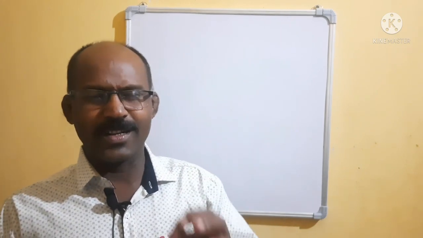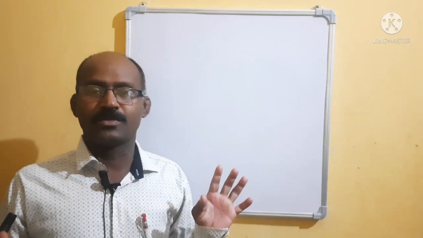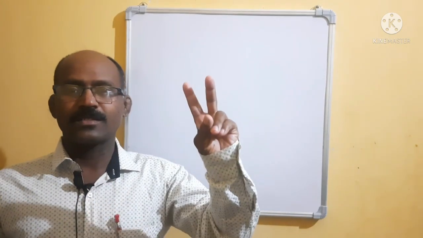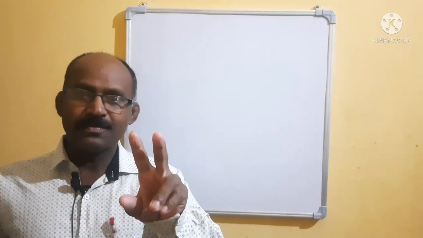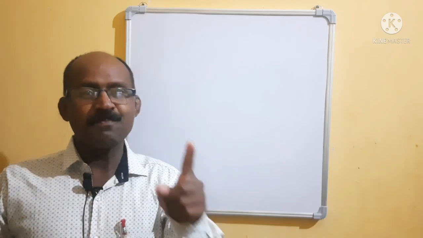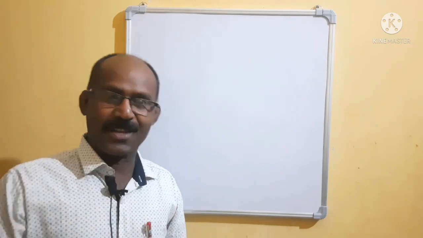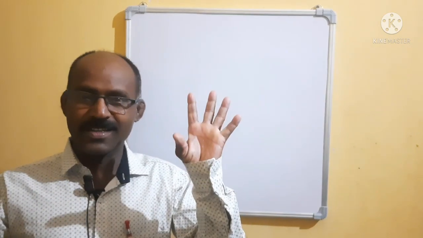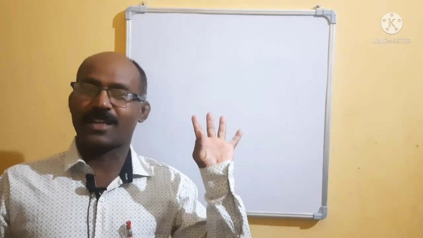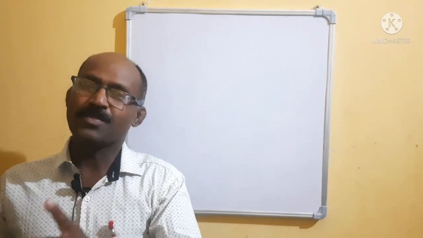Please remember, in the previous video we already discussed writing, grammar, and tense. Today we will come to the tense part. Already I have discussed with you: tense, present tense, past tense. Two types of tense, but time has three types: present time, past time, and future time. Don't think that tense has three types. Tense has two types and time has three types: present time, past time, future time.